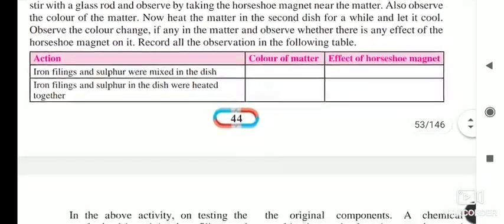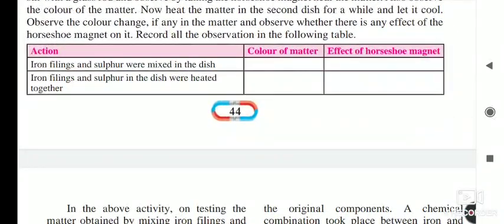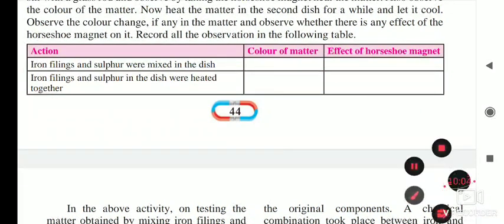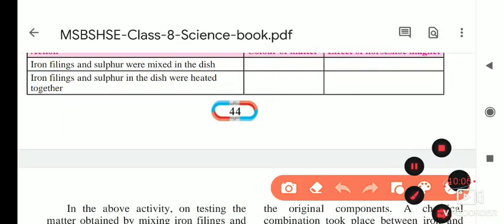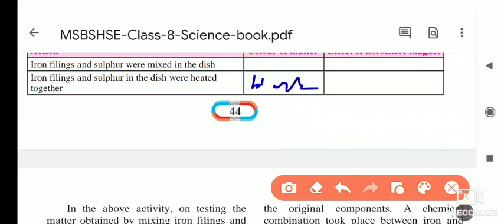Next, iron filings and sulfur in the dish were heated together. If we heat them together, the color of the substance, you saw, was black. Here both black and yellow colors are shown in the mixture, and in the compound black color is there, and there is no effect of magnet.